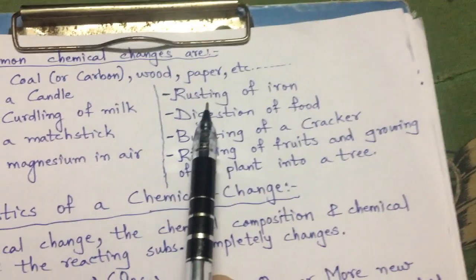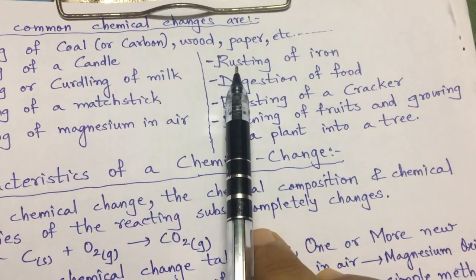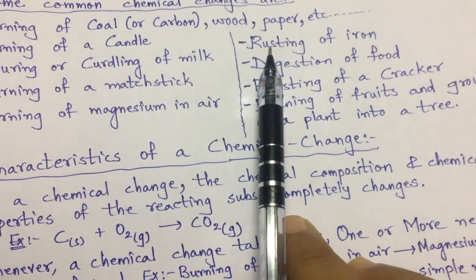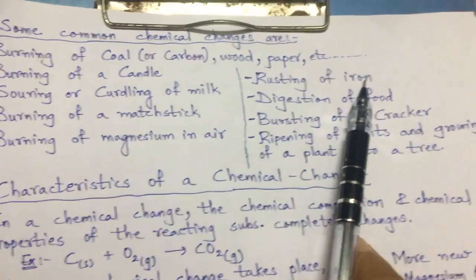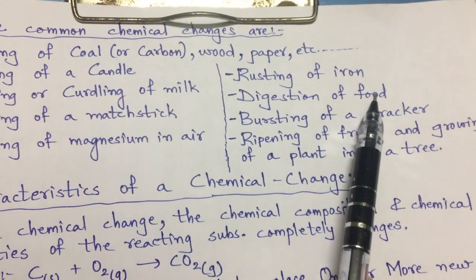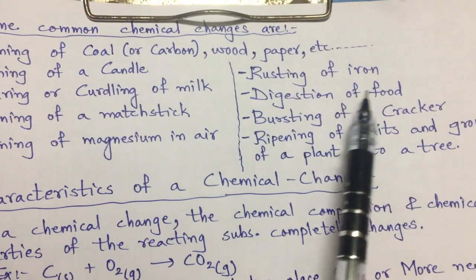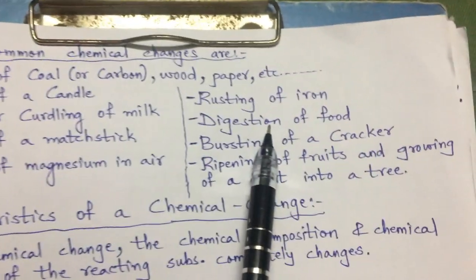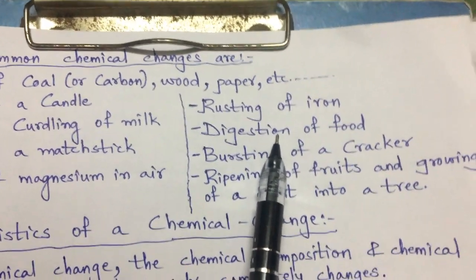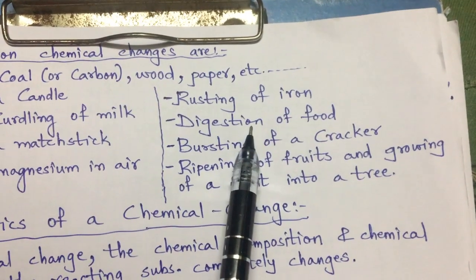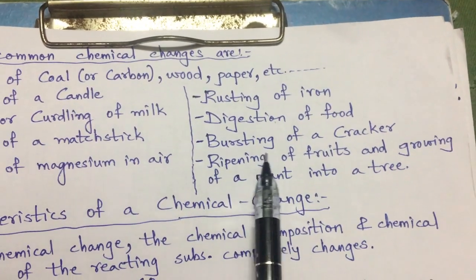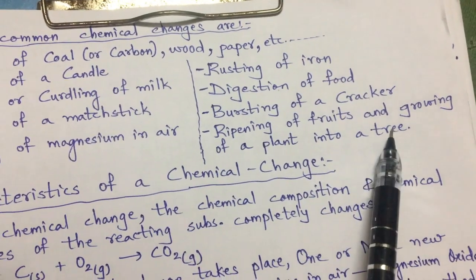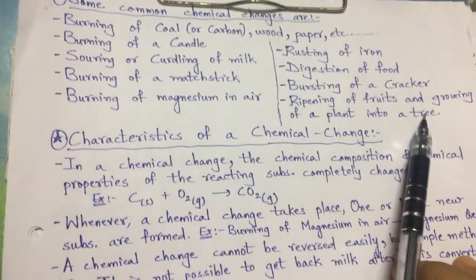Rusting of iron, right? When an iron thing rusts, then that rust will not go away after some time and you will not get the iron back in its original condition. Digestion of food is also a chemical change, that once the food which you have taken is digested, then the digested food will not come back in the original form before you ate it. Bursting of a cracker, ripening of fruits, and growing of a plant into a tree. These are the common chemical changes.